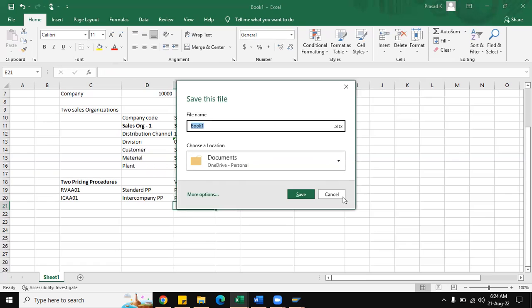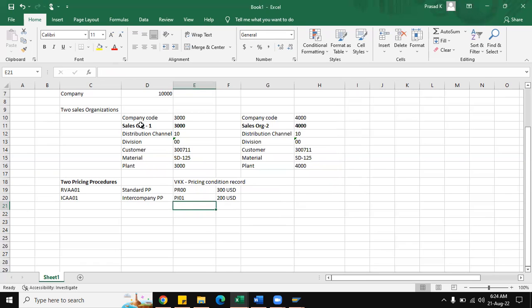So whatever the price this sales organization 3000 wants to bill to the end customer, that is 300 USD. So this 200 USD will be billed by this company code, that is 4000, so that there is some profit. So that 100 USD, whatever the currency, he will be benefited, company code 1, because it is happening between two company codes.